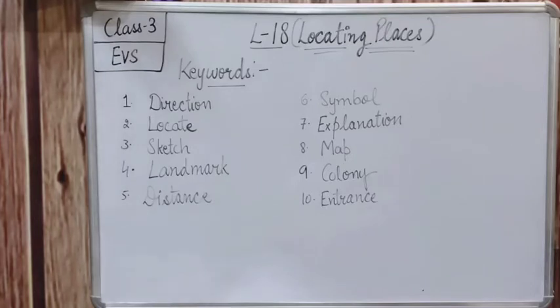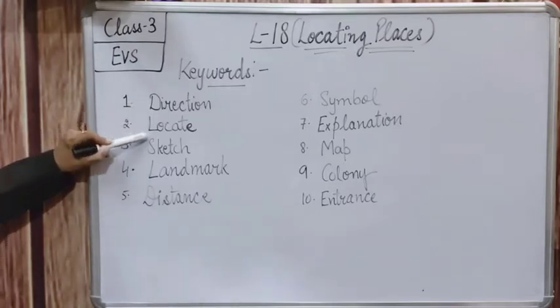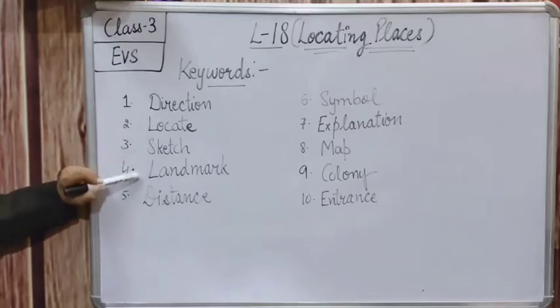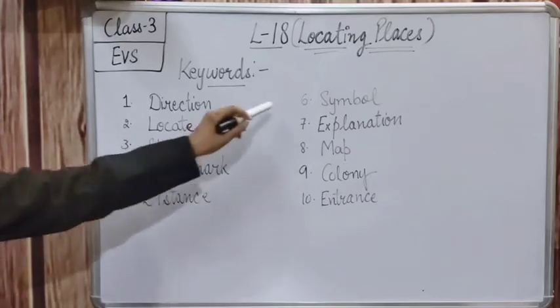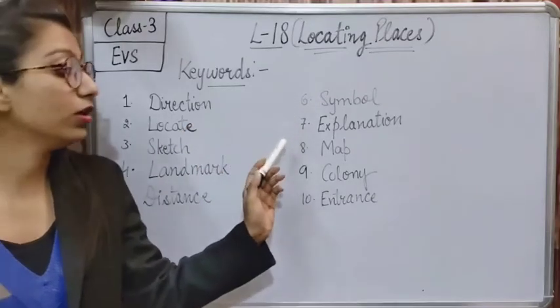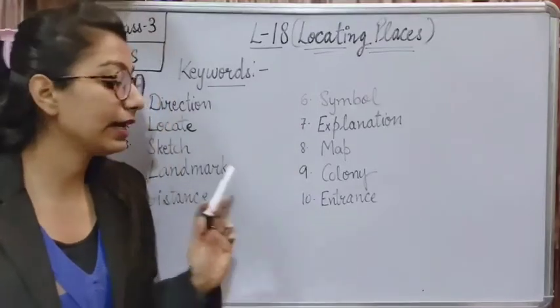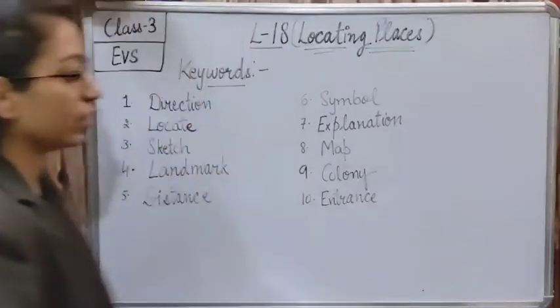Once again, I am repeating all these. So write it down properly in your notebook. First is direction, locate, sketch, landmark, distance, symbol, explanation, map, colony, and entrance. So yes, these were 10 keywords.